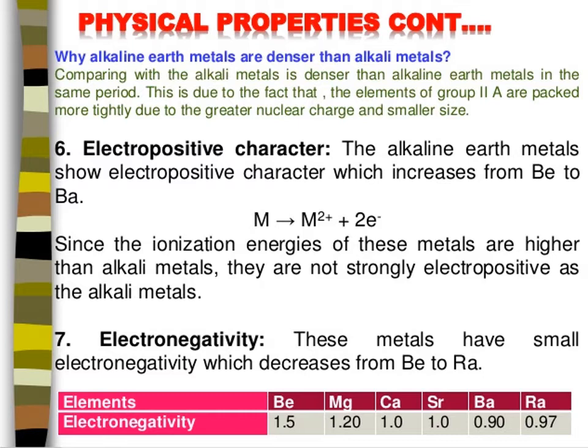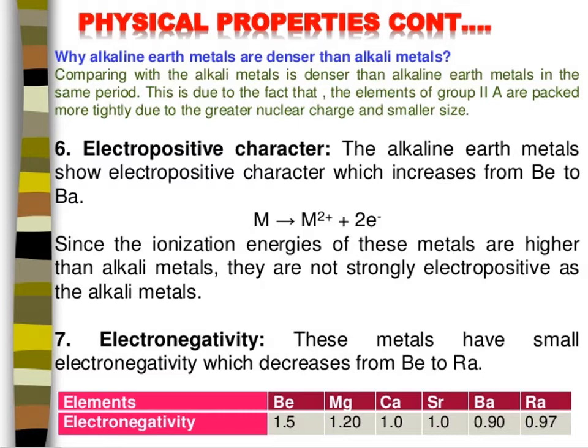Okay, next, the electropositive character. The alkaline earth metals always show the electropositive character, which increases from beryllium to barium. The ionization energies of these metals are higher than alkali metals, so they are not as strongly electropositive as the alkali metals.